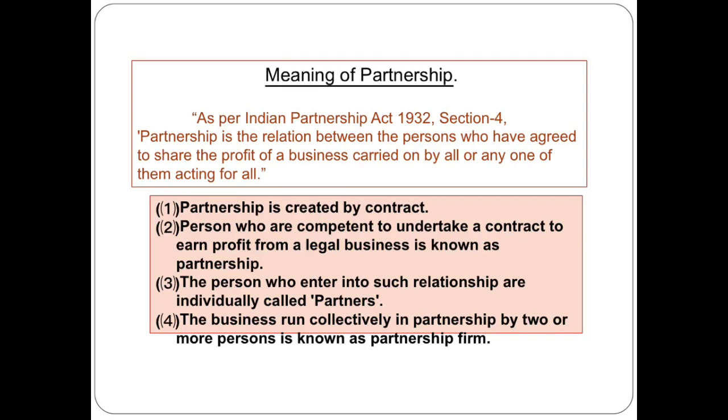From the above definition, we derive 4 points. Number 1, partnership is created by contract. Number 2, persons who are competent to contract only those are partners. Persons who enter into such a relationship are individually called partners and collectively it is a partnership firm.